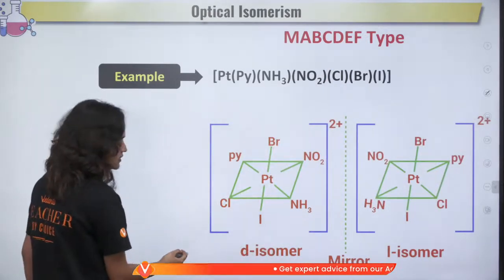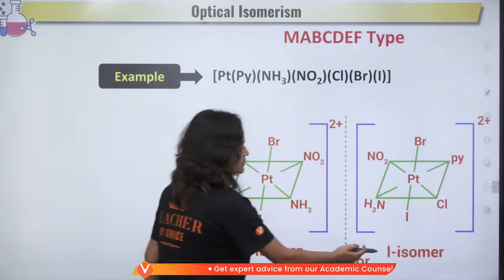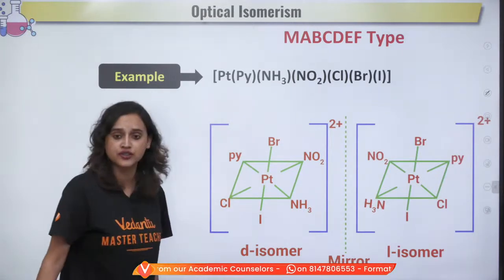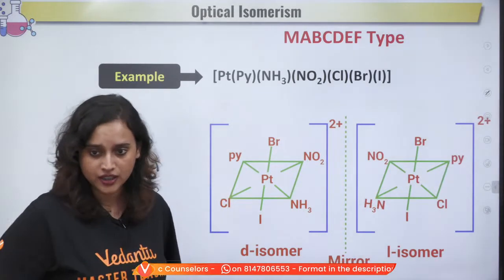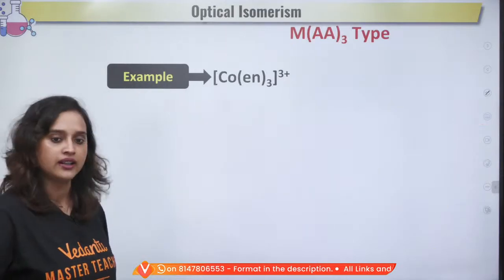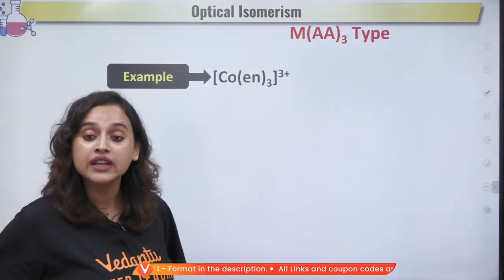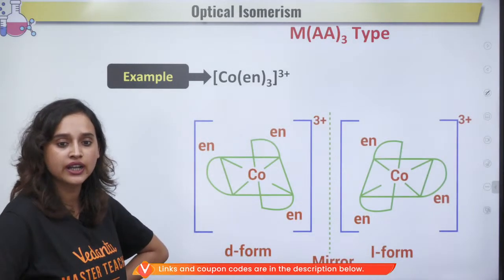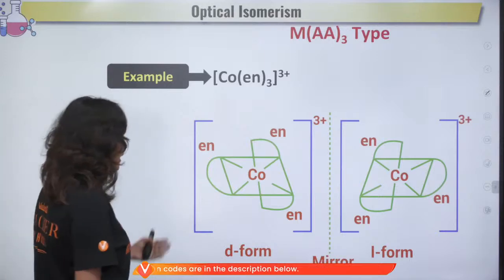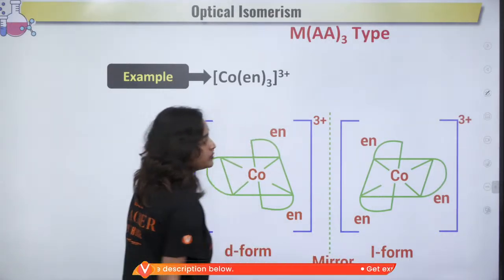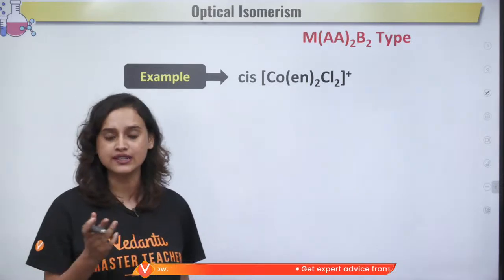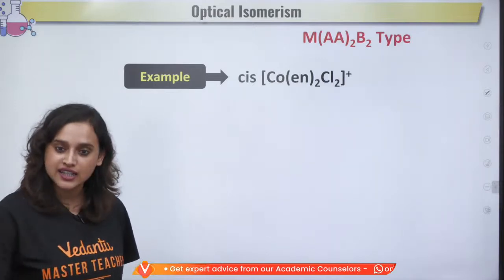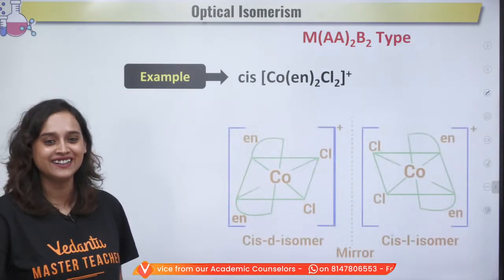So there is M(AB)(CD)(EF) type. Now see, this is the D isomer, and this you have L isomer. See, mirror images, absolute mirror images. Do you see? Yes, absolute mirror images. Now you come to M(AA)3 type, Co(en)3. What are you getting? See, very easy. Again, D form and L form. These are just examples. If you just go through the slides, once I provide them in the Telegram channel, you will be able to get it.